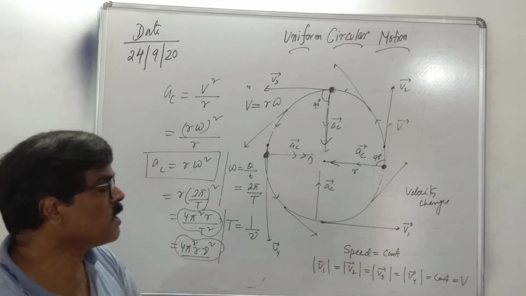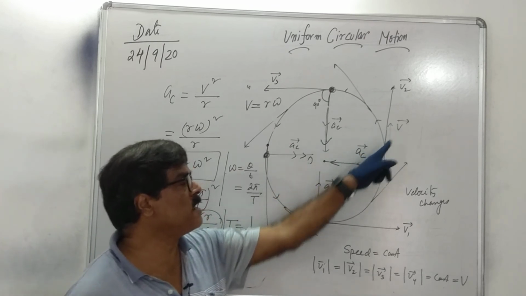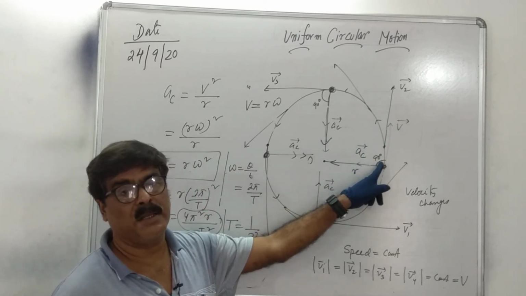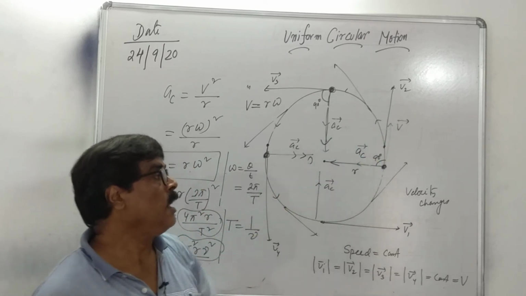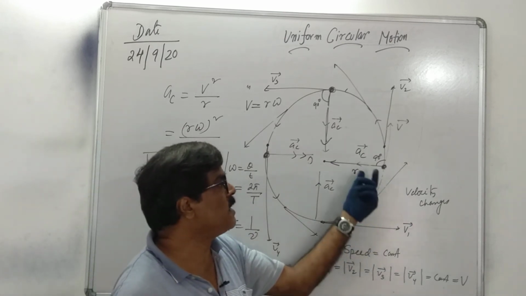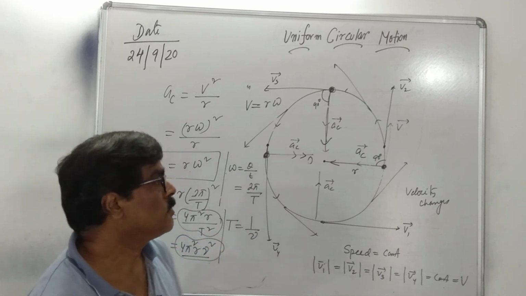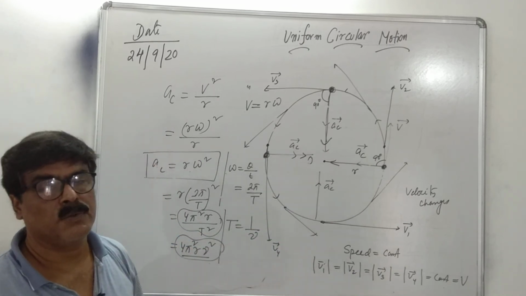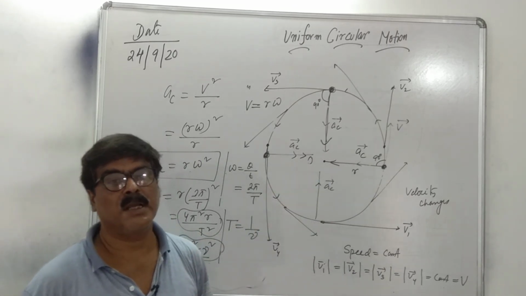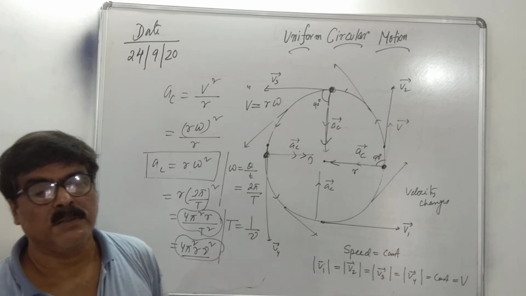Now, what is the angle between velocity vector and centripetal acceleration? 90 degree. Remember this point. And the angle between radius vector and velocity is also 90 degree. So these are some concepts we can remember regarding centripetal acceleration.